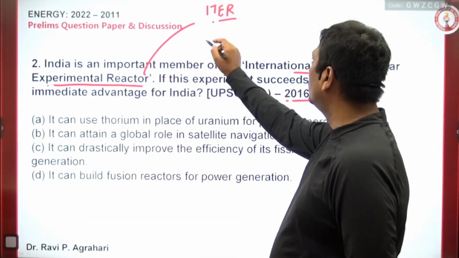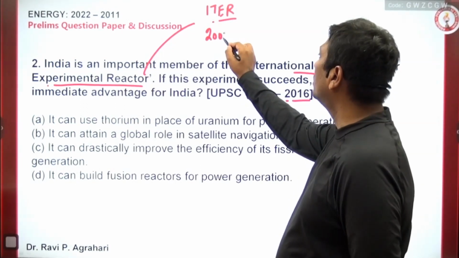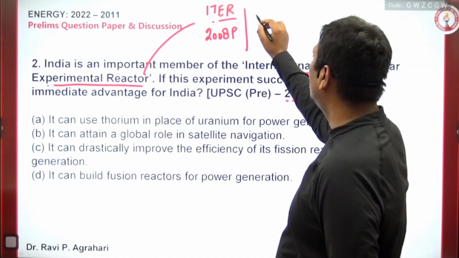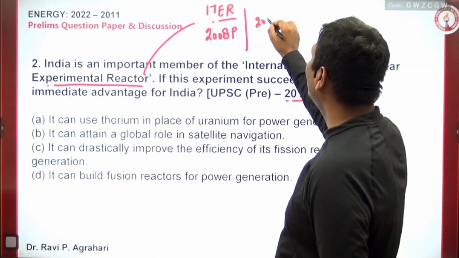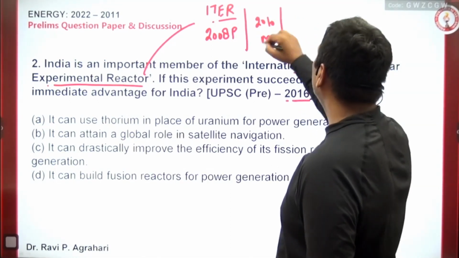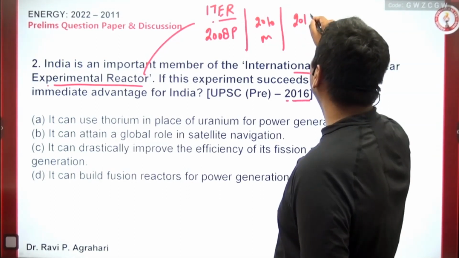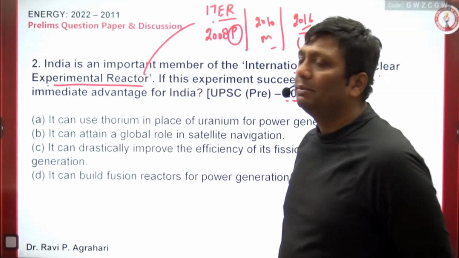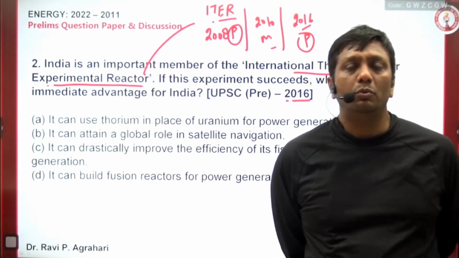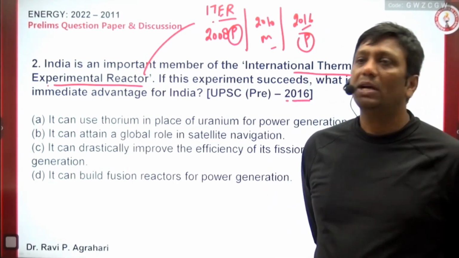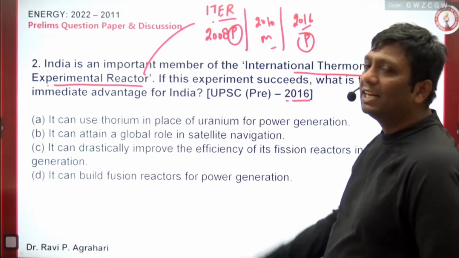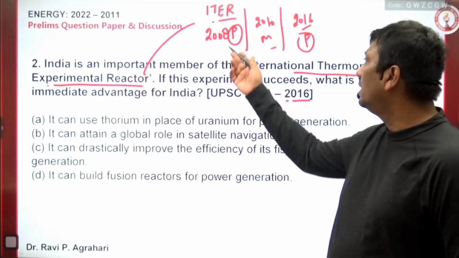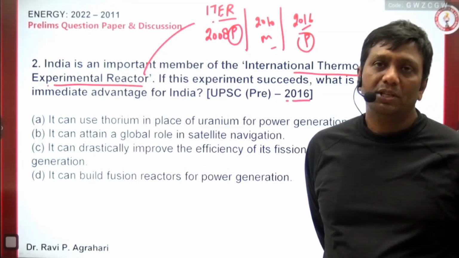Okay, and this question was first asked by UPSC in the 2018 prelims. The second time it was in the 2009-10 mains examinations, and further the question came in the 2016 prelims examination. So two times in the prelims and one time in the mains, an ITER-based question was already asked by UPSC. But still you people are saying that in 2016 it is current affairs, so you are not right, guys. Actually, this question was already asked earlier; that is a repeated question that UPSC has in your paper.